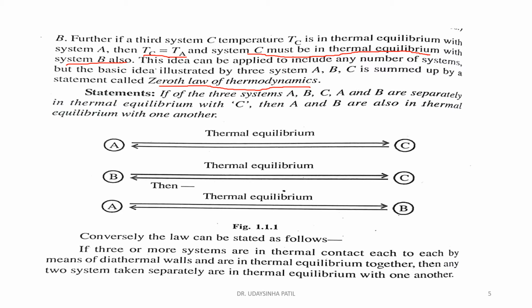What is the statement of the zeroth law of thermodynamics?